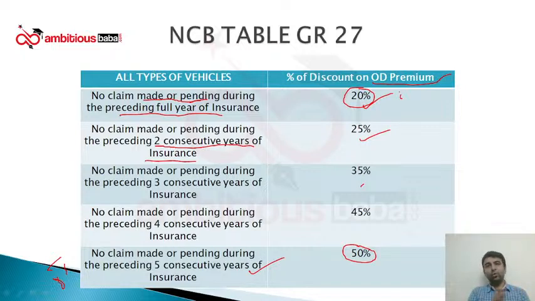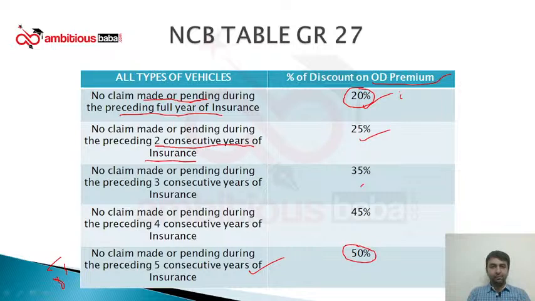This is applicable throughout the industry and almost all the private insurance companies are allowing NCB if a customer withdraws a claim. Why? Because the repudiated claim can be challenged in the court of law, but a withdrawn claim cannot be challenged in the court of law. So they are looking at it from that perspective. If a customer is withdrawing a claim, it means the customer cannot go to the court to challenge this, right? But if you repudiate a claim, you can make the NCB 0 and this can be challenged in the court of law, right?